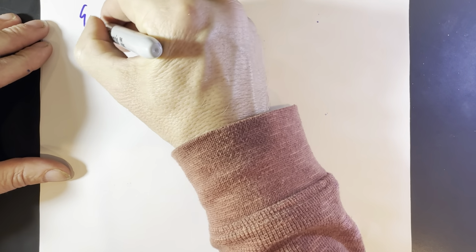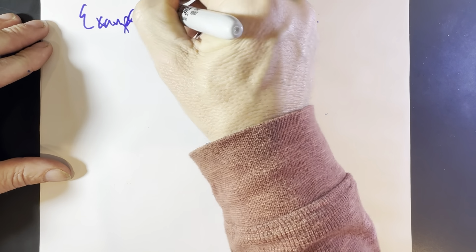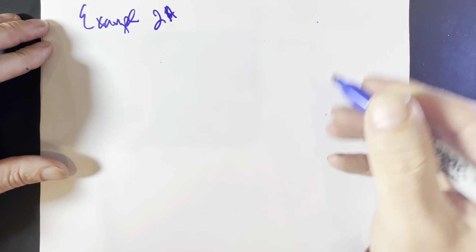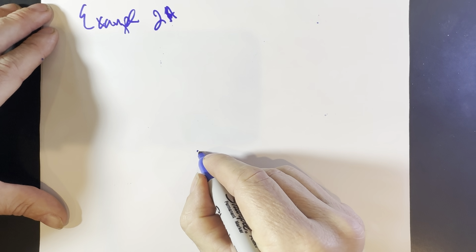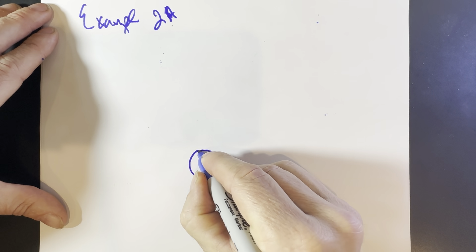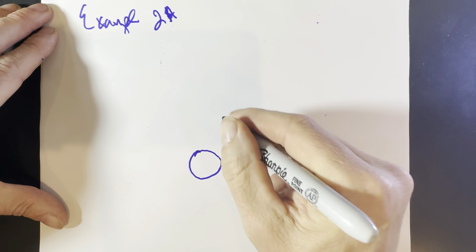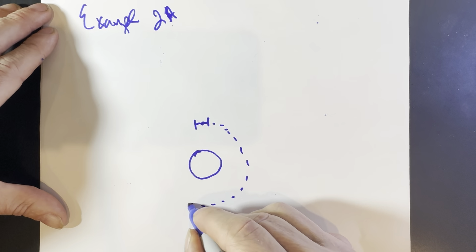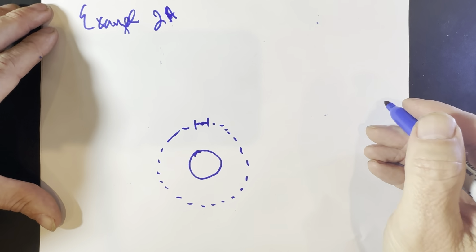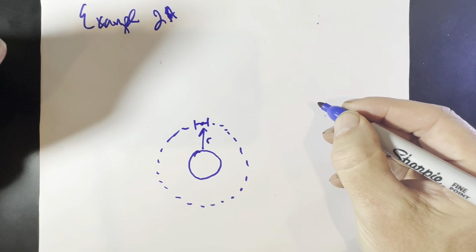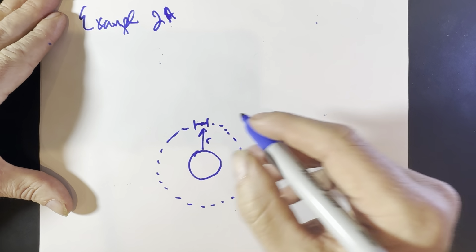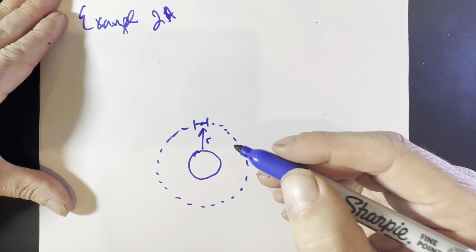Example 2A. Well, this is the most obvious one. I kind of hinted at it before. Let's say you have a planet and you have a satellite. The satellite is orbiting the Earth at a certain distance, r. This satellite is in free fall. It does not experience gravity.